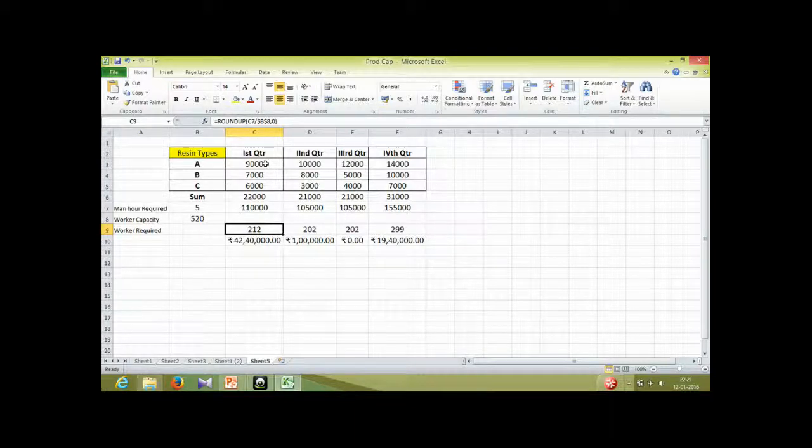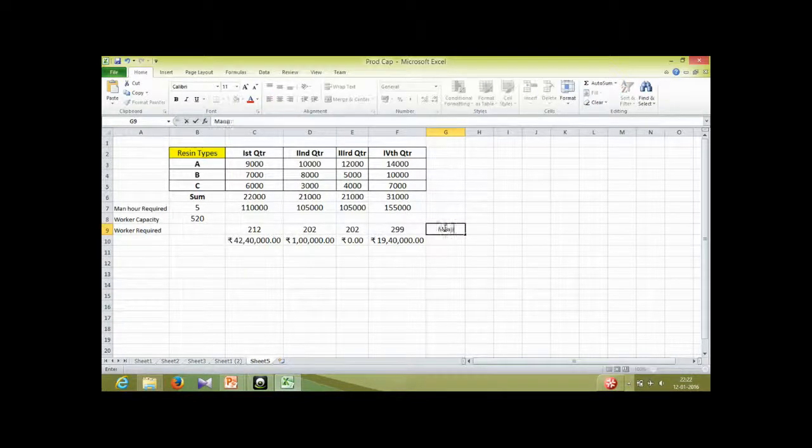Similarly, as we were just chasing the demand, we are not having any extra inventory, so inventory carrying cost will be 0. So what are the different cost factors that I will just add up here? Manpower cost, then inventory carrying cost, then total cost. Manpower cost is just the summation of all. Inventory carrying cost is 0 as we are not having any inventory, and the total is the summation of these two.